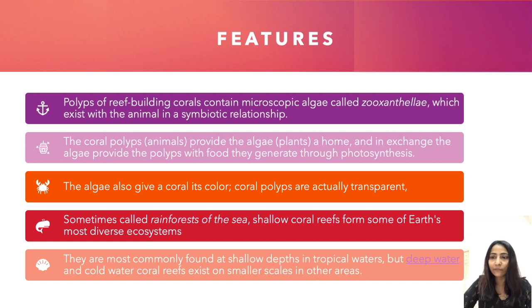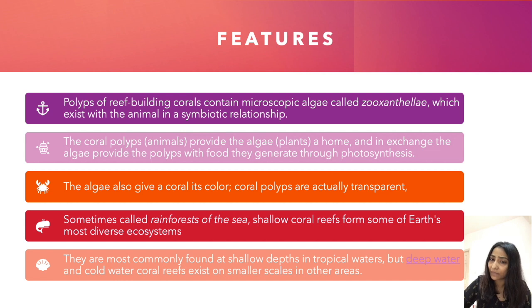Now let's discuss the features of the coral reefs. These polyps exist in a symbiotic relationship with a microscopic algae which is called zooxanthellae. In this relationship, the coral polyps, which are animals, provide a home for the algae, and in return, the algae, through photosynthesis, prepare food and provide it to the coral polyps. The algae are very important. Coral polyps are actually transparent. They don't have their own color. The color of the coral is because of the algae. The algae provide color to the coral reefs.